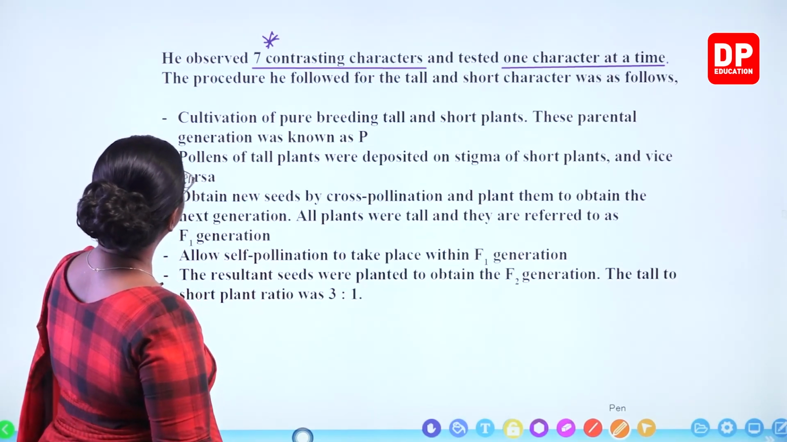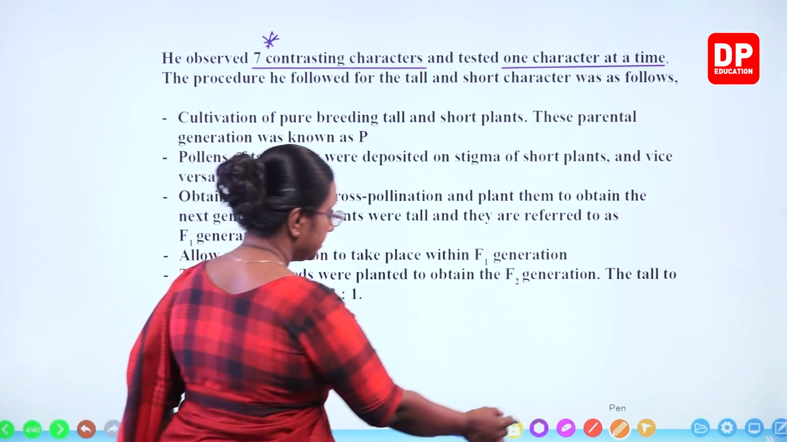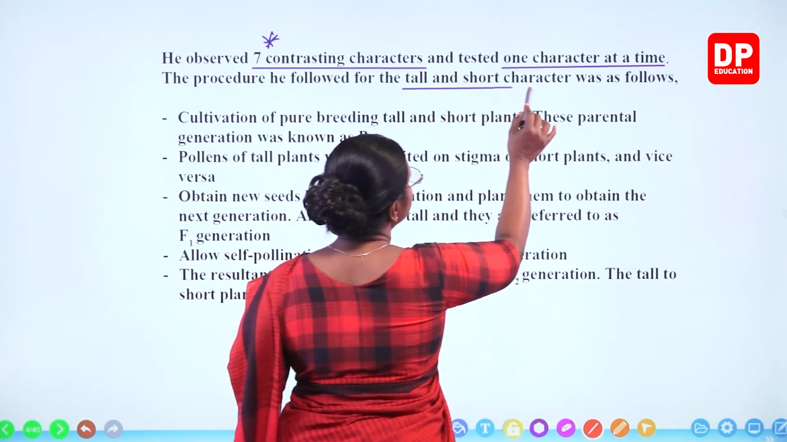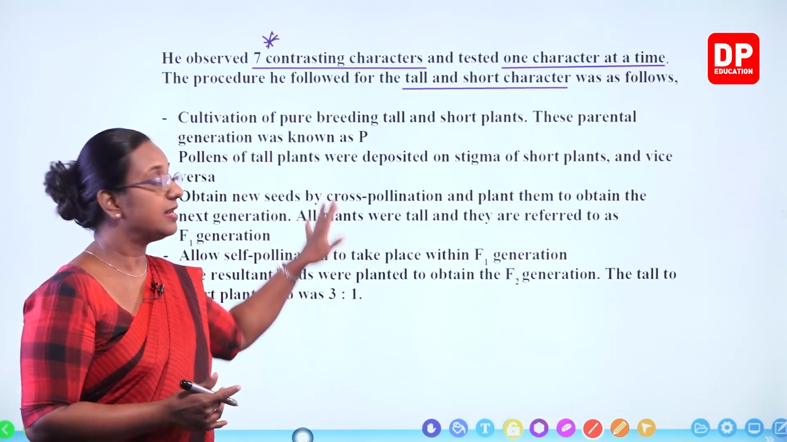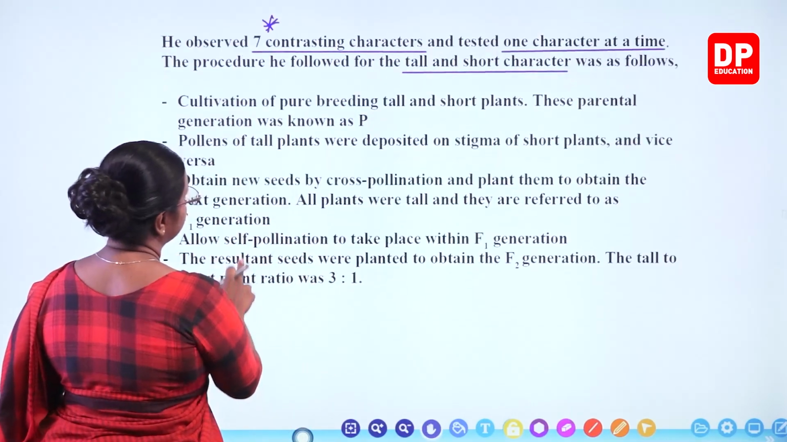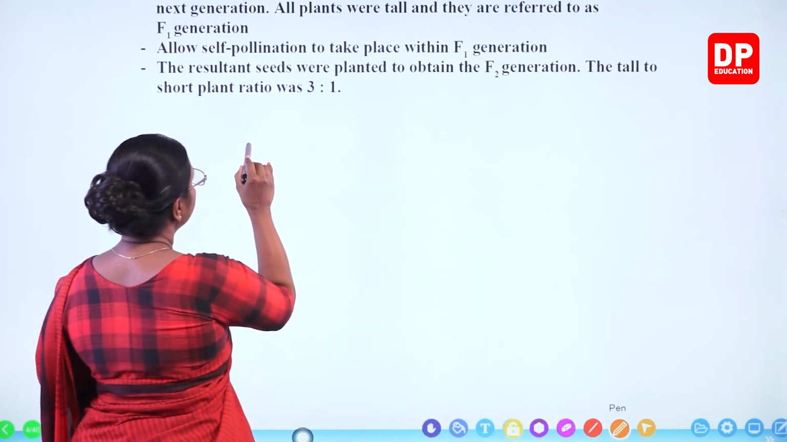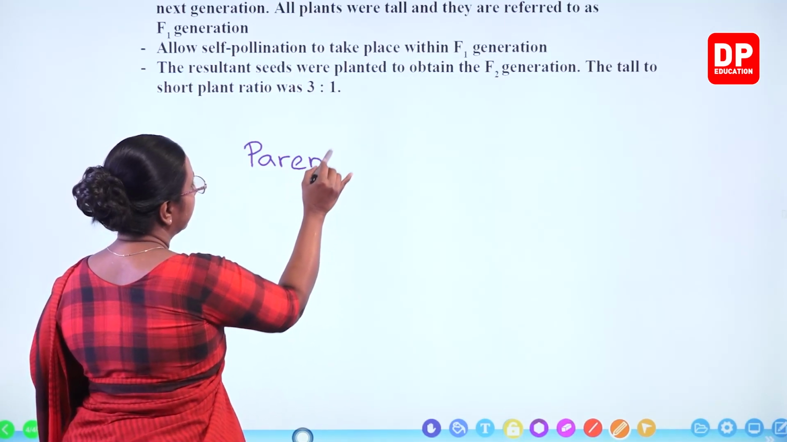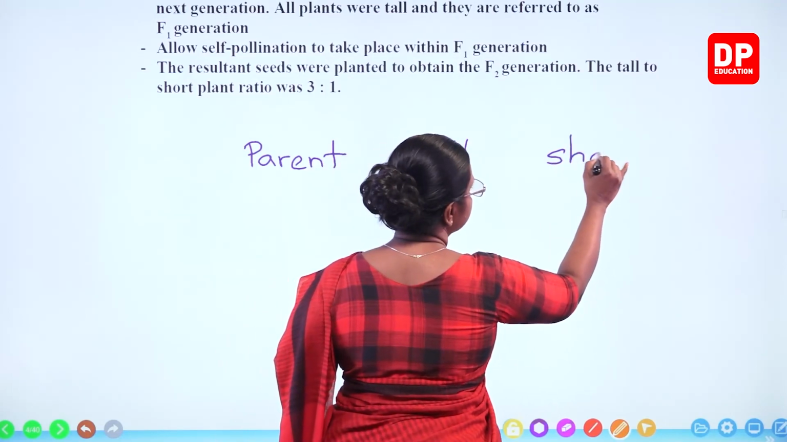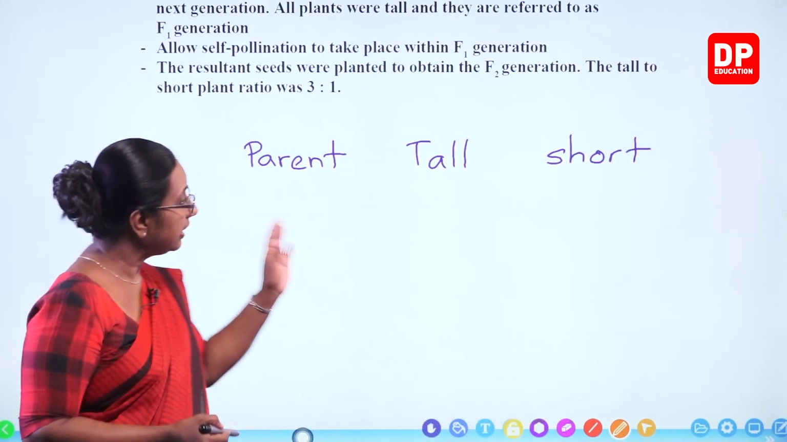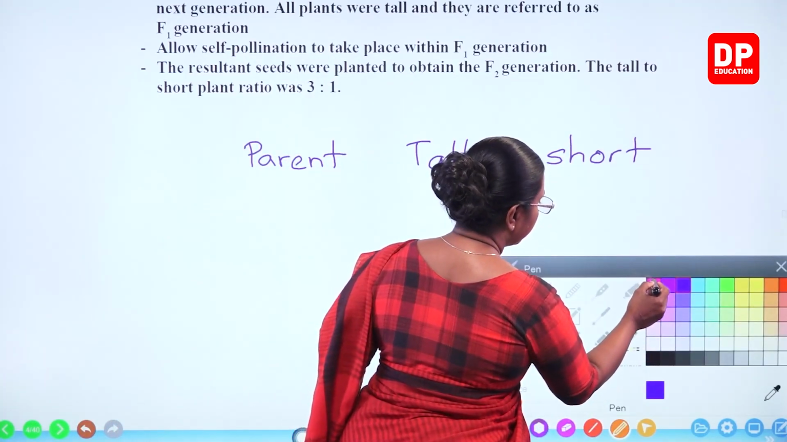So the procedure he followed for the tall and short character was as follows. This is what he did when he considered the tall and short character. Before reading this, I will explain the procedure and then we will go through the explanation. He had parent plants, tall plants and short plants, and then he crossbred them. Between the tall and short plants, he carried out crossbreeding.